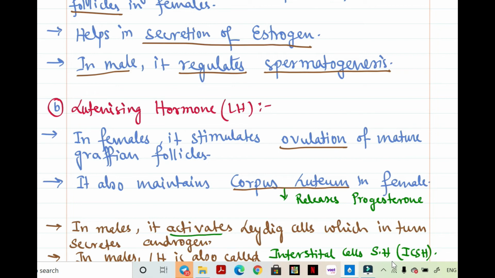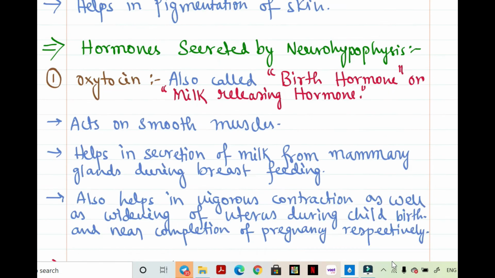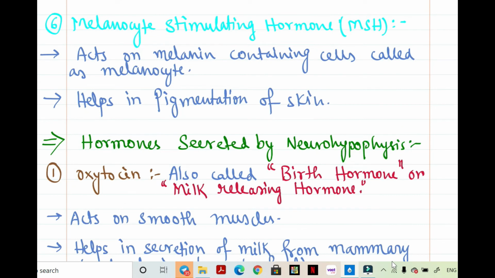It activates Leydig cells, which in turn secrete androgen. What is the androgen? Means testosterone. We know that Leydig cells secrete testosterone, and this luteinizing hormone helps in activating those Leydig cells so that they can secrete testosterone. Coming to the next hormone,